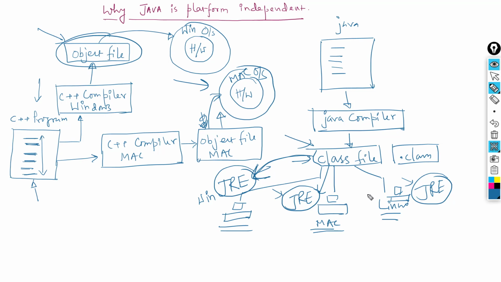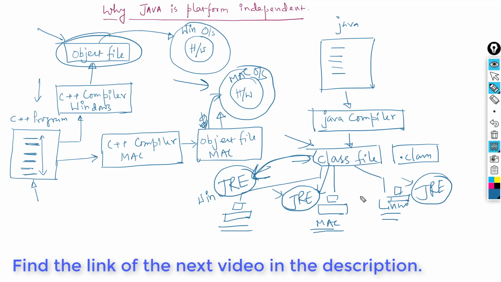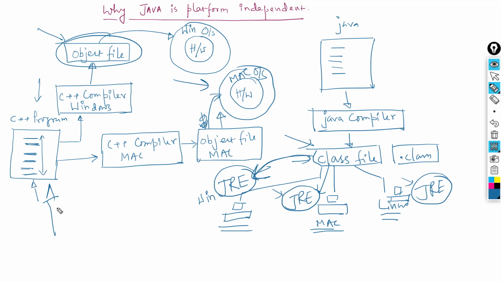It interprets the .class file according to the underlying operating system, and it is possible to execute the Java program on any operating system in this way. So that is how Java is platform independent. It can be executed on different platforms once you compile the source code, but that is not possible for C++ or C programming or COBOL programming. That is not possible for this kind of languages. If you want to execute your C++ program on different platforms, then you need to compile the source code using a different compiler for those platforms. So that's the difference.